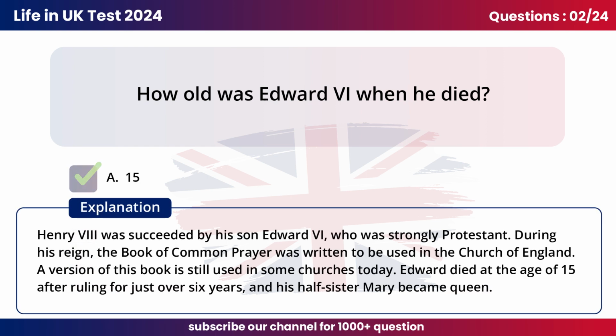Henry VIII was succeeded by his son Edward VI, who was strongly Protestant. During his reign, the Book of Common Prayer was written to be used in the Church of England. A version of this book is still used in some churches today. Edward died at the age of 15 after ruling for just over 6 years, and his half-sister Mary became queen.